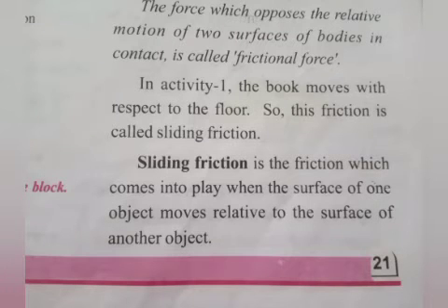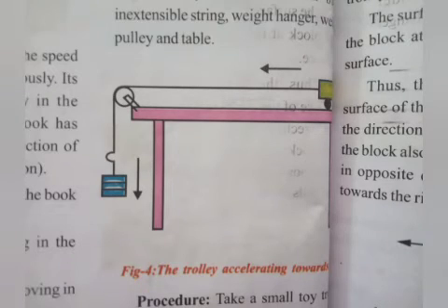In this one we observe that there exist two types of frictional force at a time. One is friction between the surface of the table and the trolley, and the other is static friction that exists between the surface of the trolley and the wooden block kept on it.